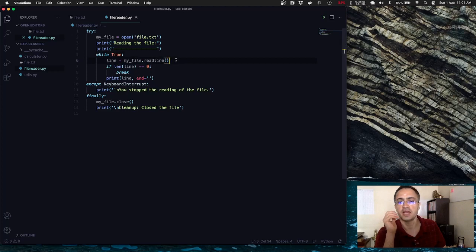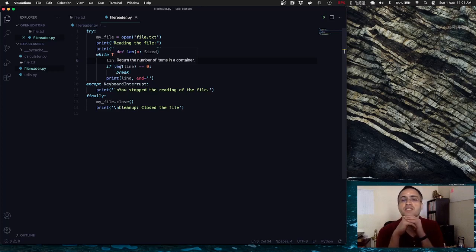This is the line where I am reading the file line by line. This file object, if I do just readline, a line will be read and that is assigned here. Simple, very easy, just like Python. Then I check what is the length of the line. Now once the last line is read, there is no more content.